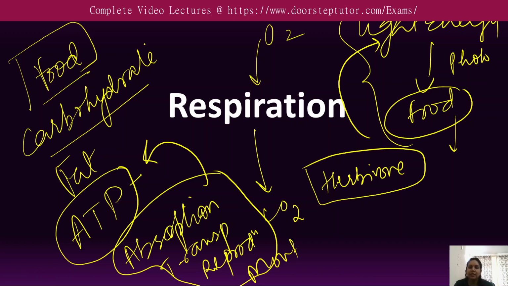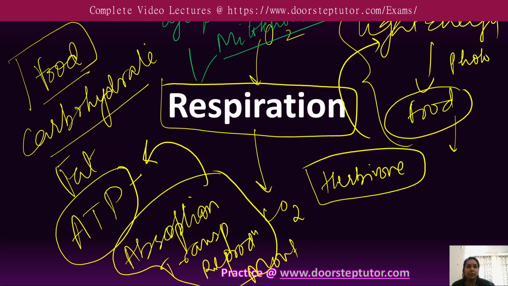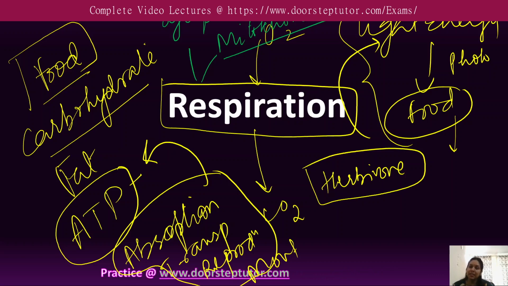The process of cellular respiration generally takes place in two sites. What are the two sites? Either it takes place in the cytoplasm, or in the mitochondria of the eukaryotic cell. We know that the mitochondria are known as the powerhouse of the cell. Why? Because they produce a large amount of chemical energy, or ATP.